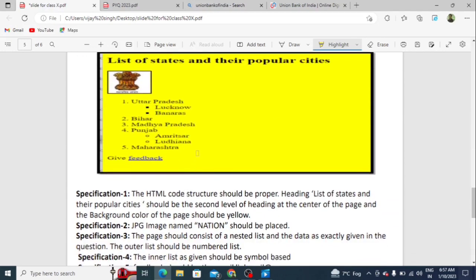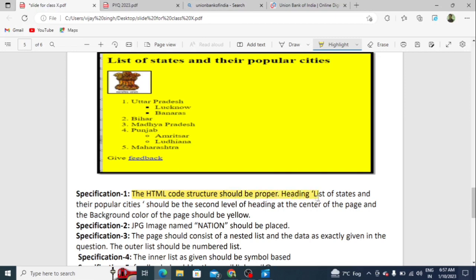Students, this is the output: list of states and their popular cities. This is Uttar Pradesh, Bihar, Madhya Pradesh, Punjab, and Maharashtra. Students, in the first specification, the HTML code structure should be proper.